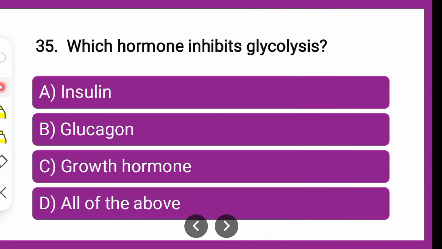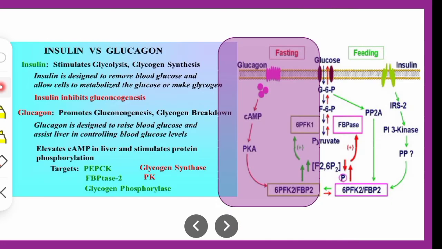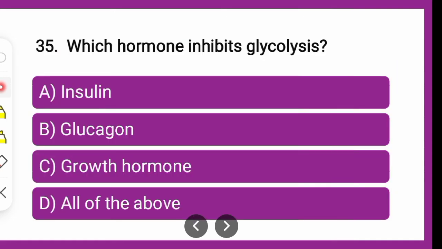Next question is, which hormone inhibits glycolysis? Whether insulin inhibits glycolysis, glucagon inhibits glycolysis, growth hormone inhibits glycolysis, or all of the above. The correct answer, definitely insulin is not there because it is responsible for utilizing the glucose, so it is stimulating glycolysis.